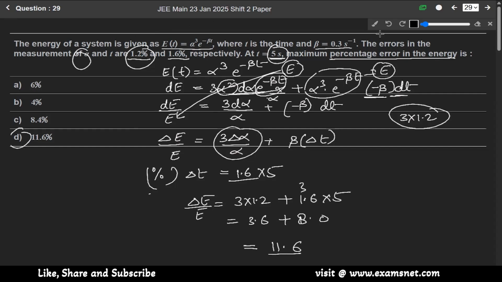Okay, it is 11.6. 3 into 1.2 is 3.6 plus 8, correct, 11.6. Option D is the correct answer.